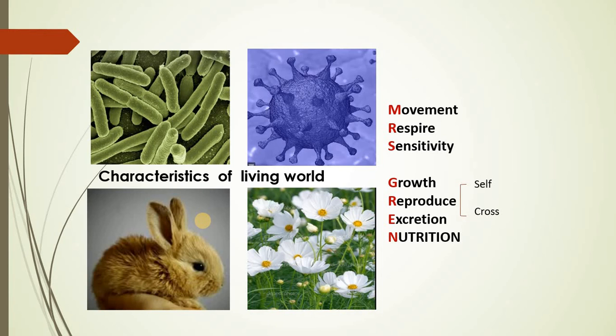So I'm not going to get into the details of the different types of feeding seen in the living system. What is essential to understand in this slide is that whatever living organism, whether microscopic or macroscopic, is seen around us, it shows the prime features which can be categorized into seven groups: movement, respiration, sensitivity, growth, reproduction, excretion, as well as nutrition, right?